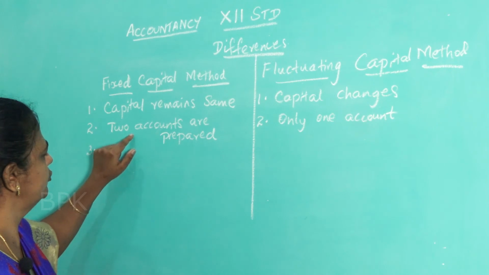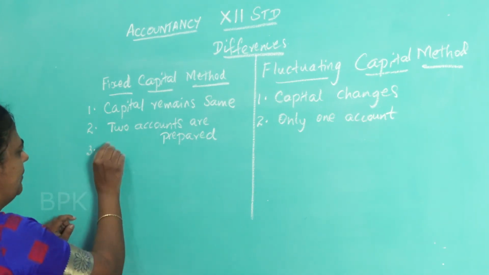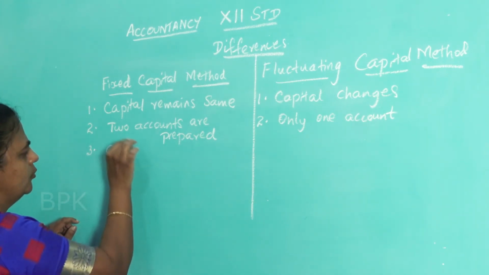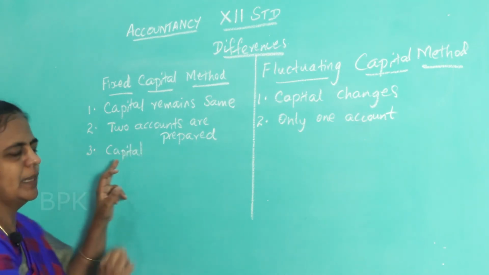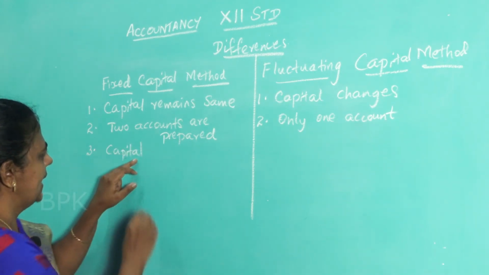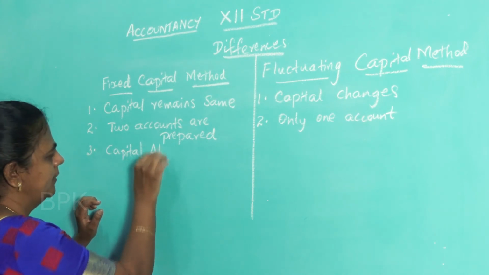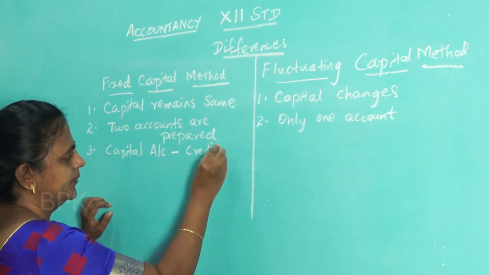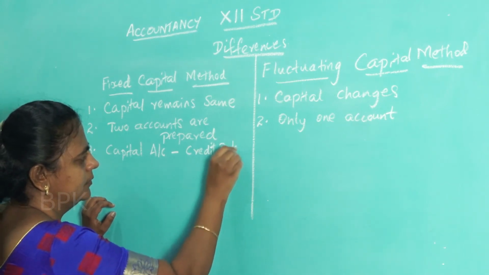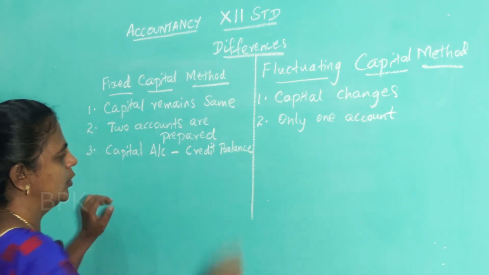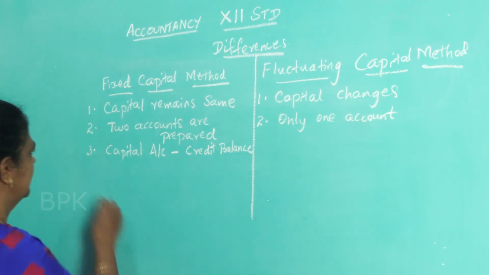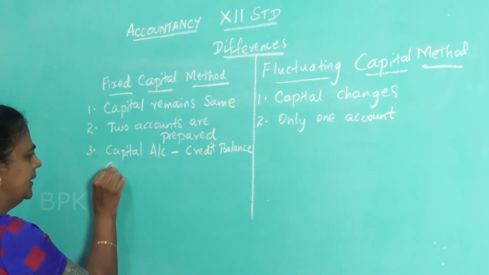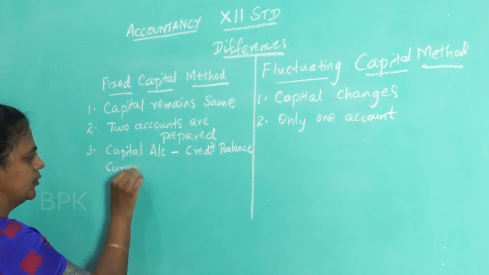Next one, here 2 accounts are prepared. What are the 2 accounts you are preparing here? Capital account and current account. Capital account will always show credit balance. Okay. Here we prepare current account also.